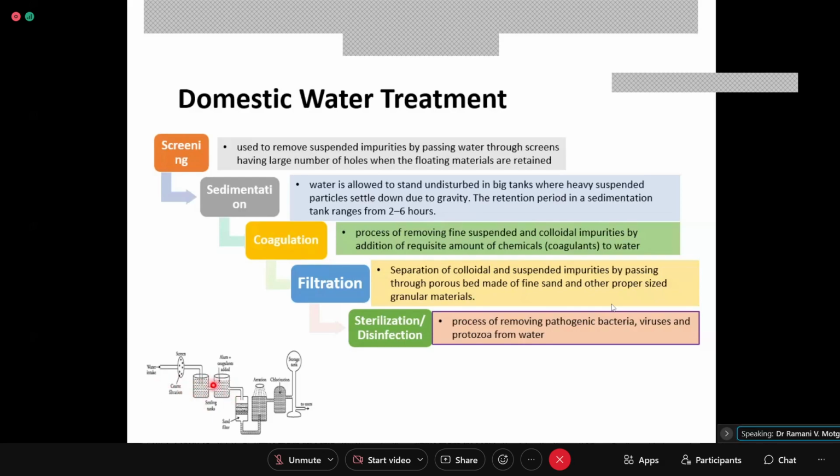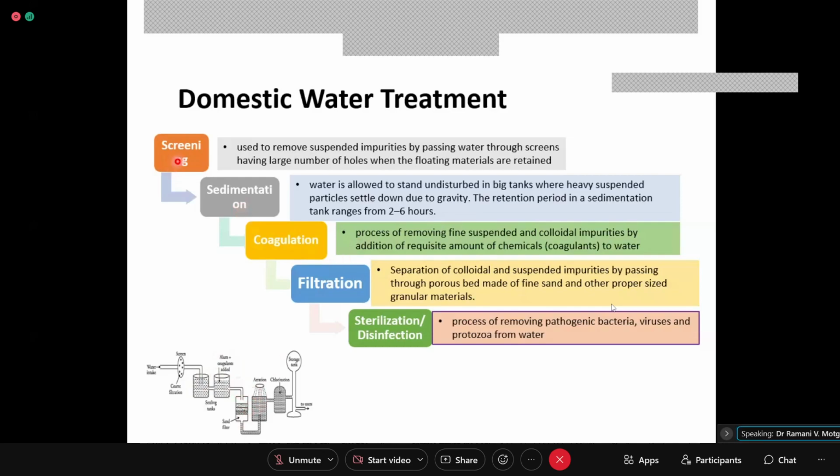Such particles are termed colloidal particles. So after sedimentation, around 5 to 6 hours, the water is allowed to stand still, and then the clarified water is put for filtration.